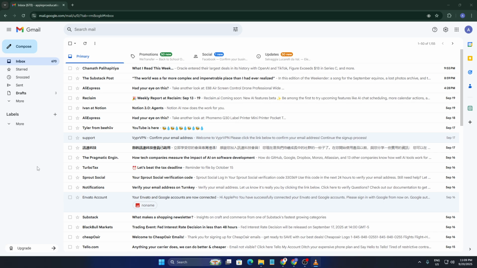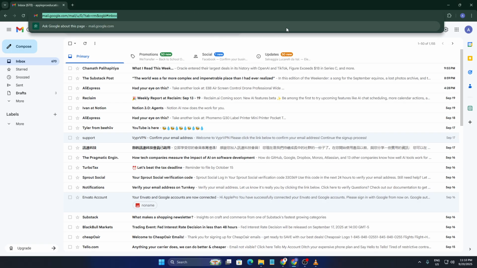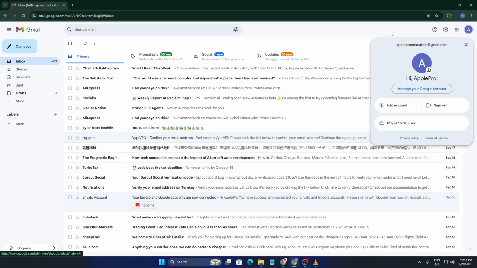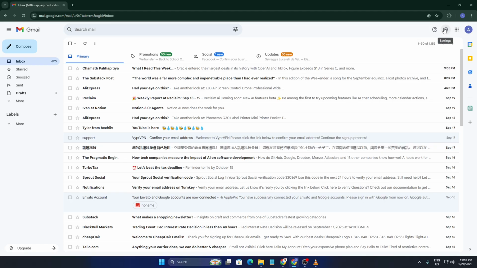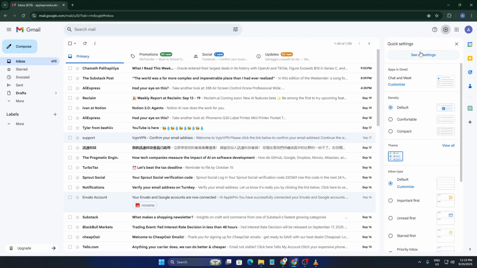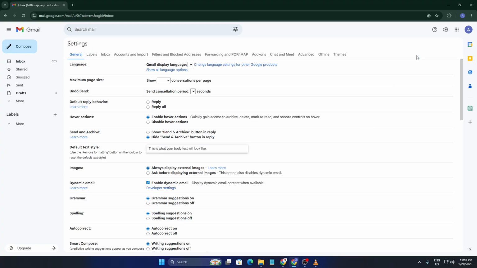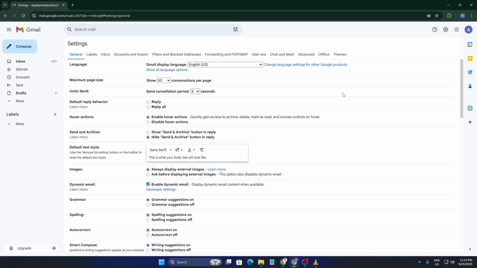First things first, this process works best on a computer, so open up your browser and log into the Gmail account you want to use. Now, look at the top right corner of your Gmail screen and click on the gear icon. From the drop-down, select See All Settings. Once you're in, navigate to the tab called Accounts and Import.